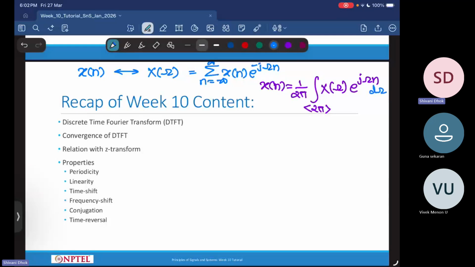We said that the discrete time Fourier transform converges only when the signal x of n is absolutely summable. Furthermore, capital X of omega is equivalent to X of z, the z transform of the signal.